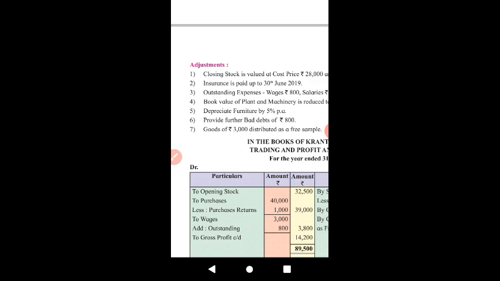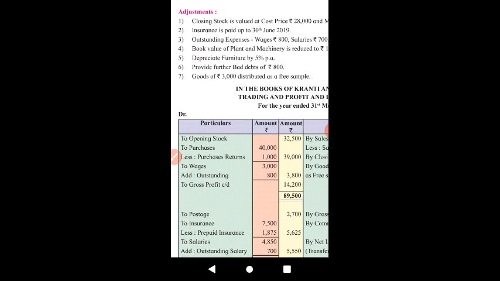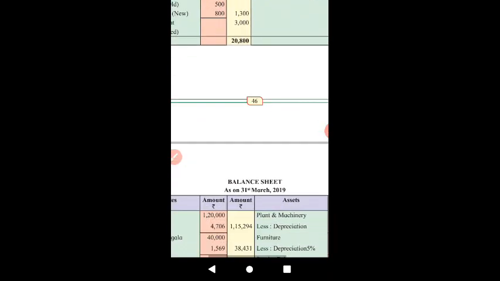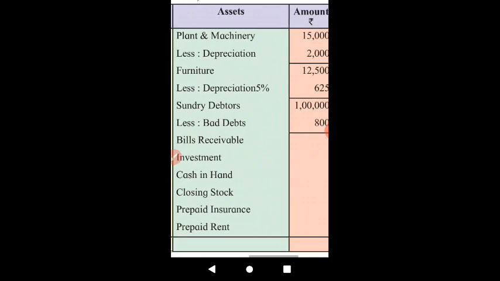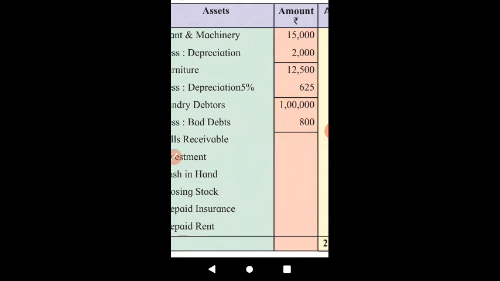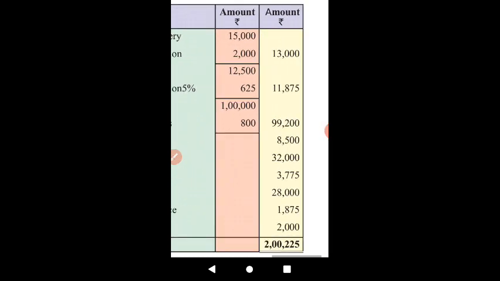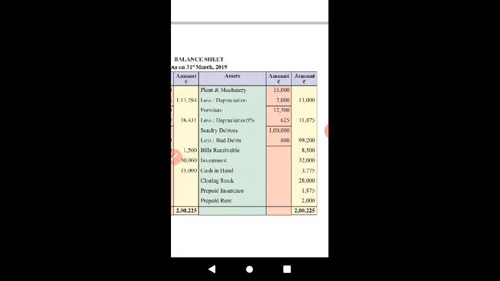Depreciate furniture by 5%. They have given the percentage of depreciation instead of suggesting the depreciation in another way, as it was suggested in the fourth adjustment. They have clearly said that furniture is to be reduced by 5%. So you know how to do it. Furniture is of rupees 12,500, 5% is 625. So the value of furniture today is 11,875, and this depreciation will be debited to profit and loss account.